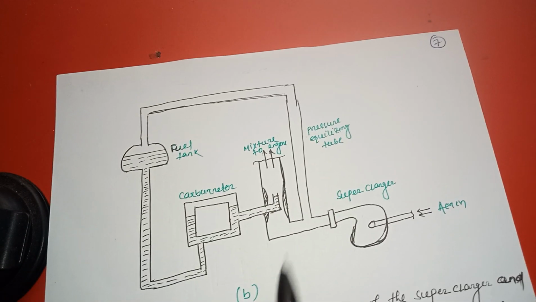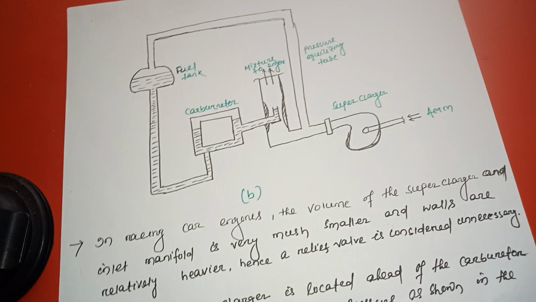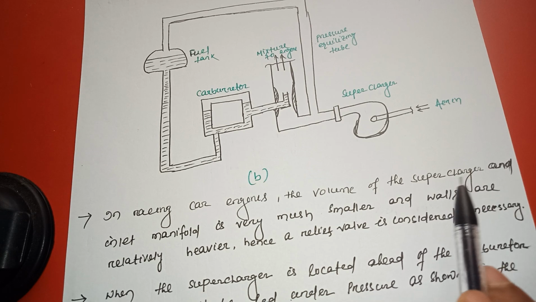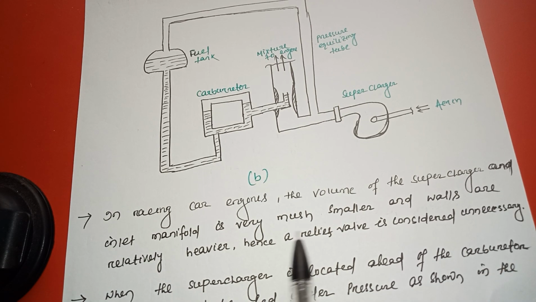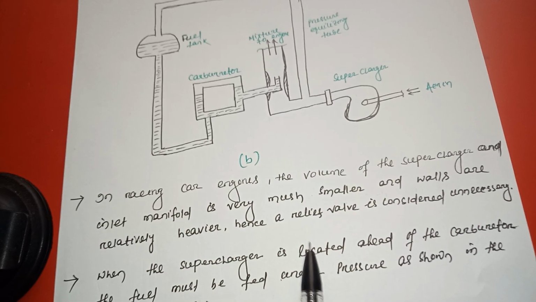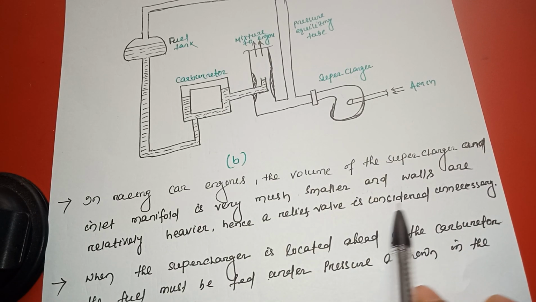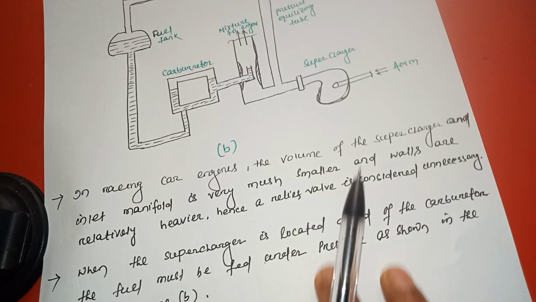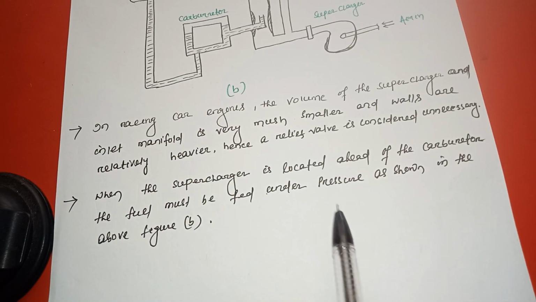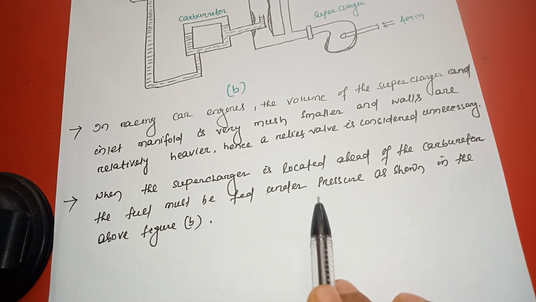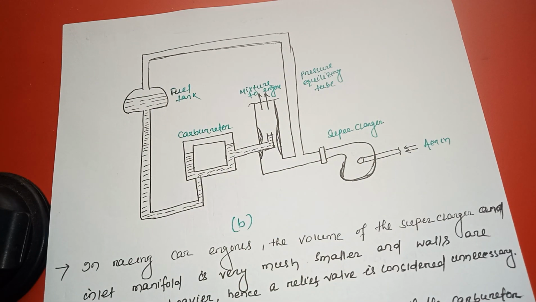So see, this is another arrangement. In racing car engines, the volume of the supercharger and inlet manifold is very much smaller and the valves are relatively heavier. Hence, a relief valve is considered unnecessary. When the supercharger is located ahead of the carburetor, the fuel must be fed under pressure as shown in the above figure. See this figure.